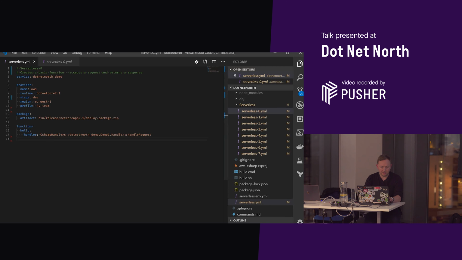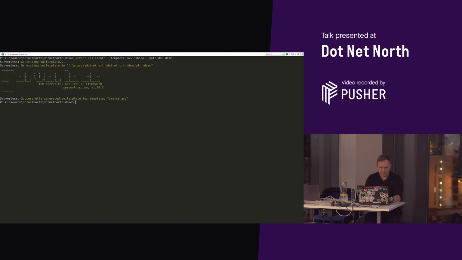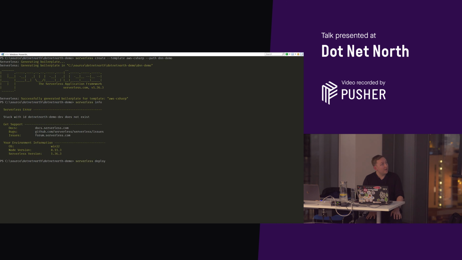So if I pop back to the command line, I'll just show you that this isn't already deployed. If I pop serverless info in there, it'll tell me that this stack doesn't exist. I'll pop serverless deploy in, and this will just take a couple of seconds to go through.